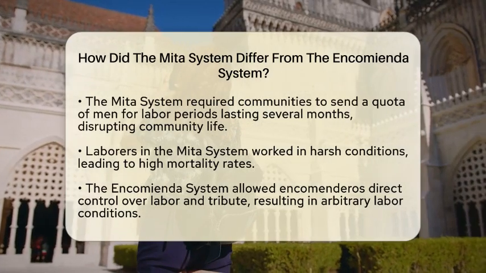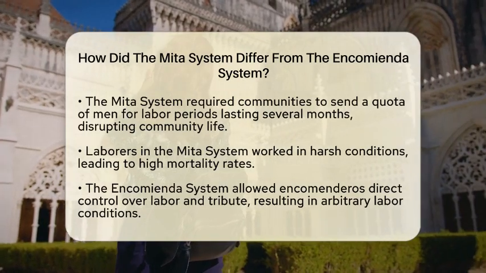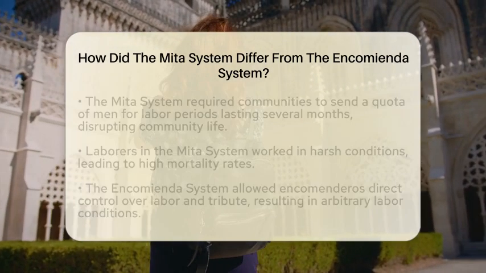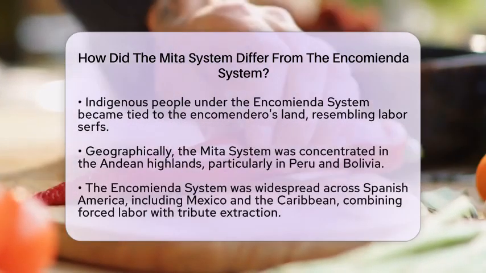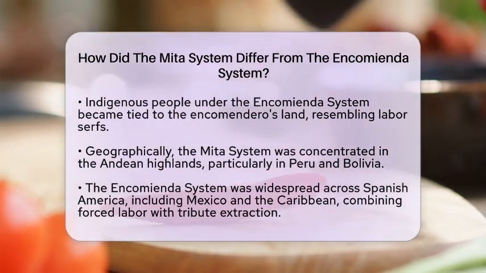In contrast, the Encomienda system gave encomenderos direct control over indigenous labor and tribute within their territories. Labor demands were less regulated by the state and more at the discretion of the encomendero. This often resulted in arbitrary and abusive labor conditions. Indigenous people were tied to the encomendero's land, effectively becoming labor serfs.